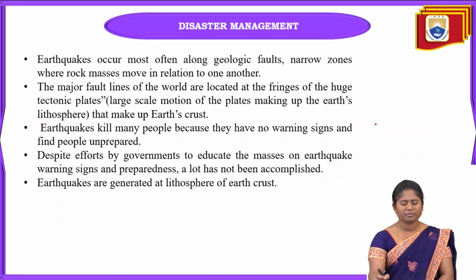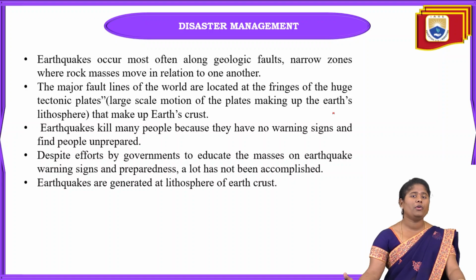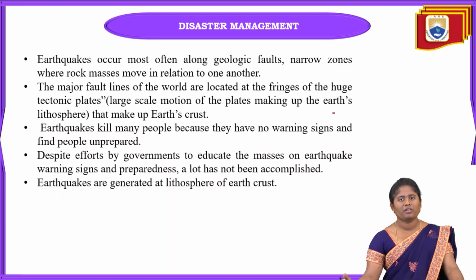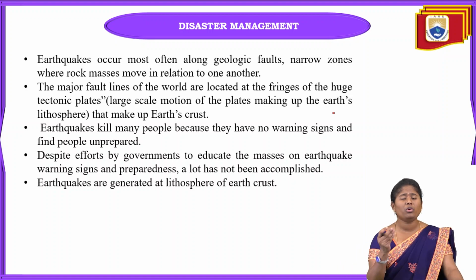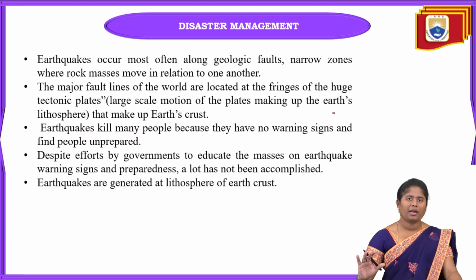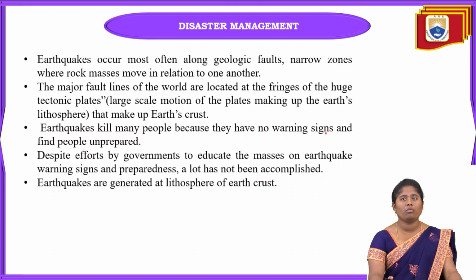Okay, and when an earthquake is going to happen, there will be no warning signs. Suddenly it will occur due to this movement of the tectonic plates. Due to the movement of the Earth's surface, earthquakes are going to happen. We don't know when that is going to occur. At the earthquake stations, they will just know the magnitude, and if it suddenly happens, they will know only some minutes before. Why? Because these earthquakes are suddenly occurring natural disasters. When this happens, it will automatically kill many people, because there will be no warning signs,